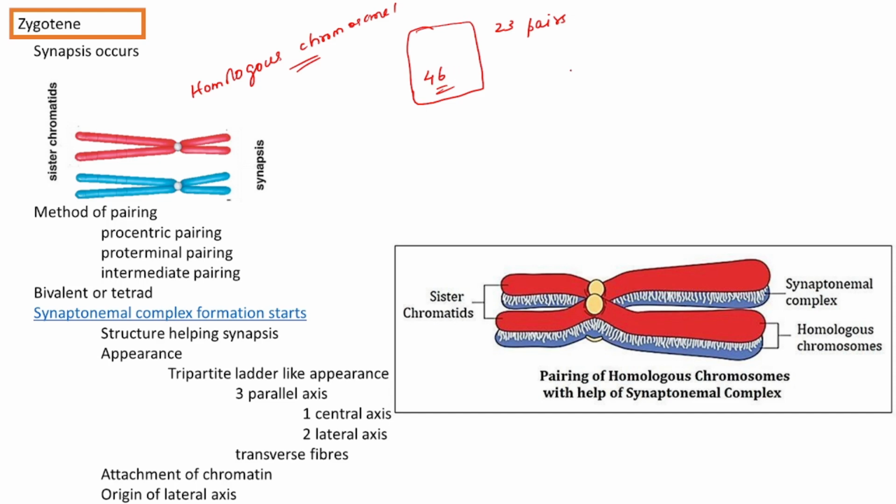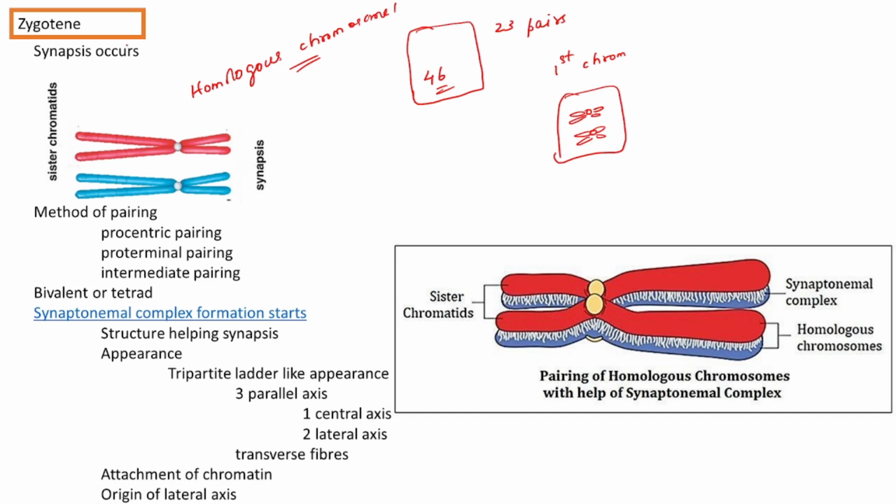Pairs means, if we take the case of the first chromosome in a cell, there will be two first chromosomes, and one of them comes from the mother and the other from the father. These chromosomes are called homologous chromosomes.